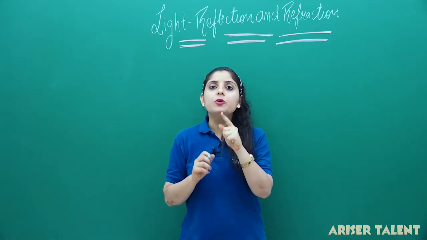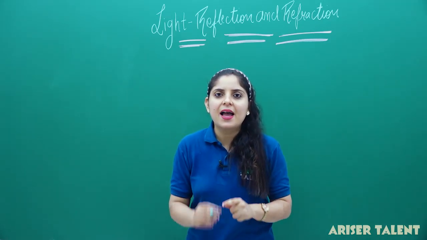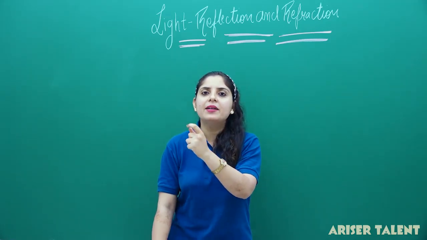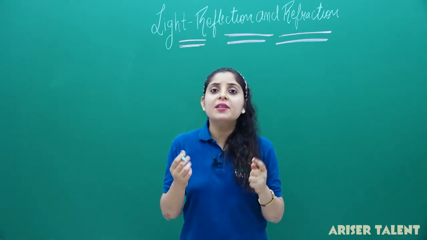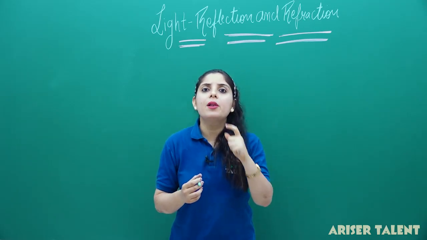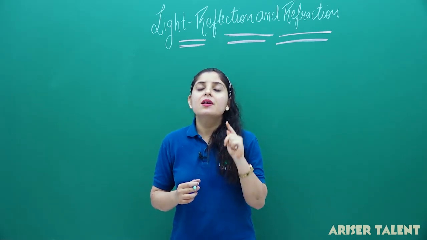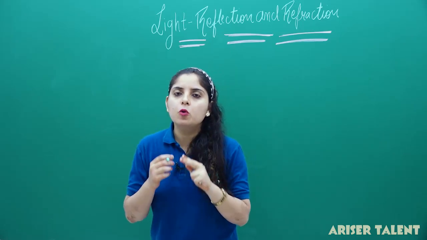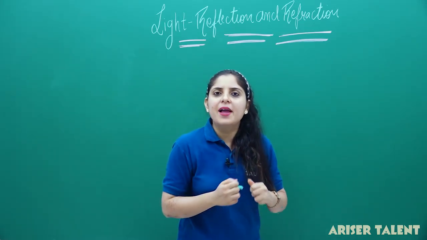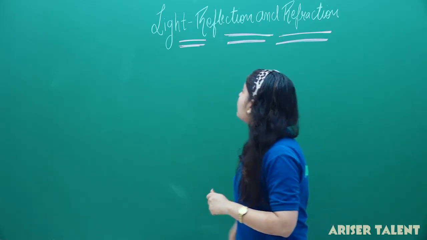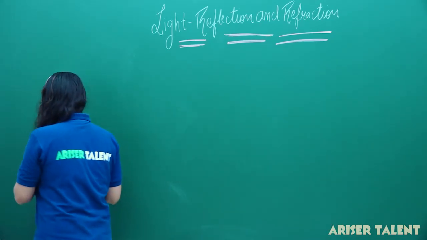And we have seen the two laws. The first law states that the incident angle and the reflected angle will be equal, and the second, all of the three rays, which ones? Incident, reflected and the normal, all lie in the same plane. These are the two very important laws of reflection we have seen. Now, continuing with this reflection, let us understand the two important facts that reflection shows.